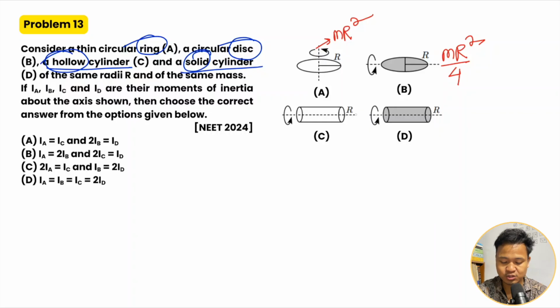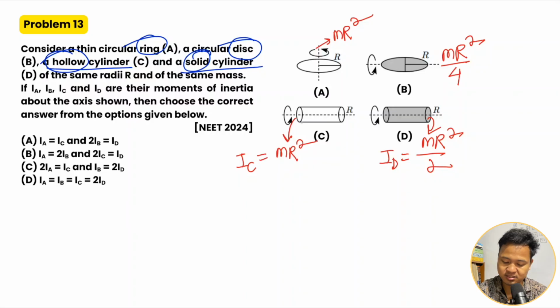Then for C, the hollow cylinder along the axis, the same as the ring, so this is mr squared. For the solid cylinder along the axis, it is mr square divided by 2. So this is I_D, I_C, I_A, and then I_B.